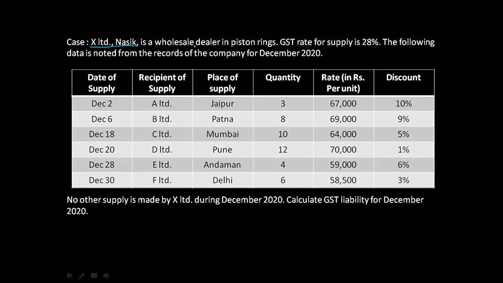The following data is noted from the records of the company for December 2020. We have the date of supply, recipient of supply, place of supply, quantity, rate and discount. So how to solve this? We are going to solve each of these individually and then represent them together.